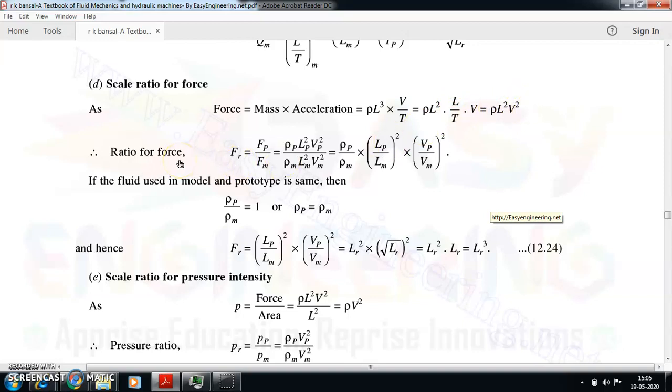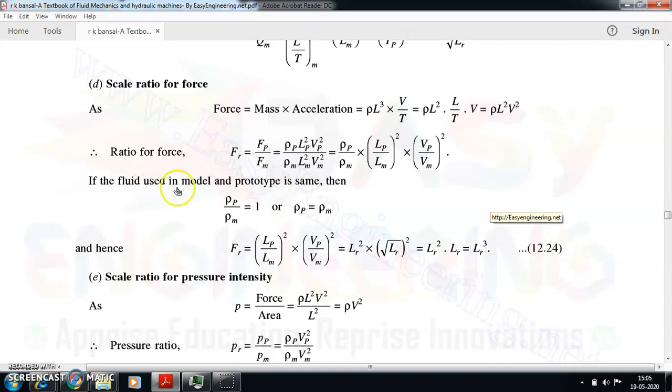Force ratio, or scalar ratio for forces, is F of P divided by F of M. So expand your F, which is rho P Lp square Vp square divided by rho M Lm square Vm square. Take the density ratio, the length ratio, and the velocity ratio. The length ratio is squared here, and the velocity ratio is also squared. If the fluid used in the model and the prototype is the same, as in the case of gravity force, the acceleration due to gravity g of m is equivalent to g of p, because you do the experiment in the same place.